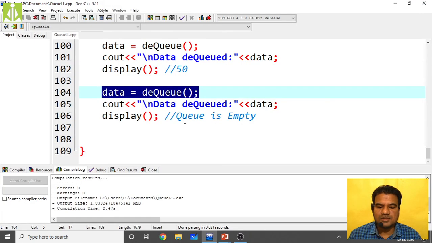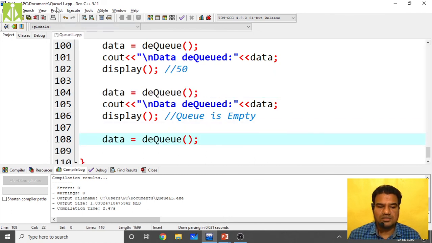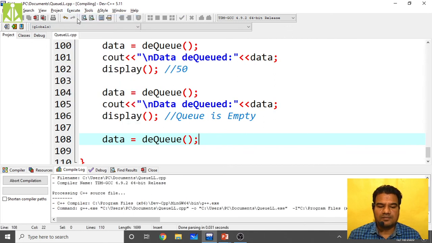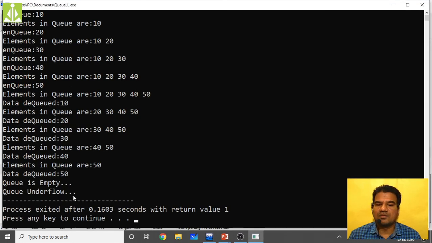After this message, if I perform the dequeue, no need to display, only just perform the dequeue, see what message we will get. Is it going to dequeue? If it is dequeuing, it will print that element. No, it will not print that element as well. Compilation successful, run. See, queue underflow. So when the queue is empty and we perform the dequeue, we get the queue underflow message.